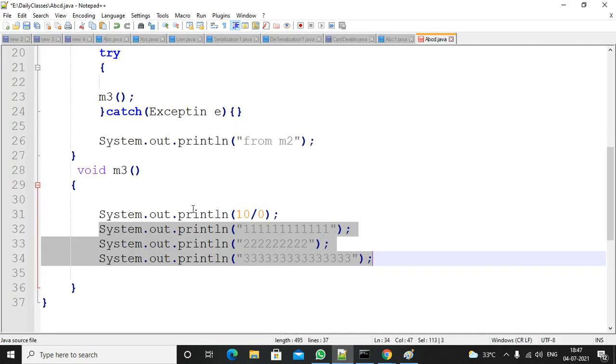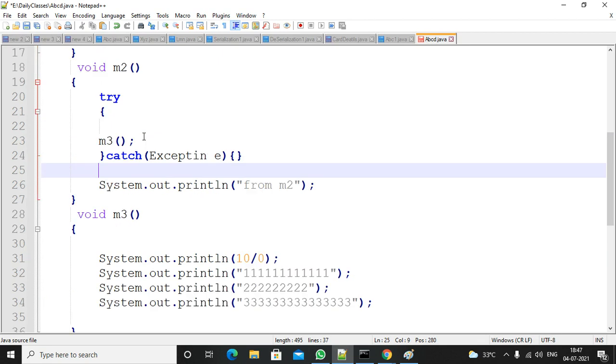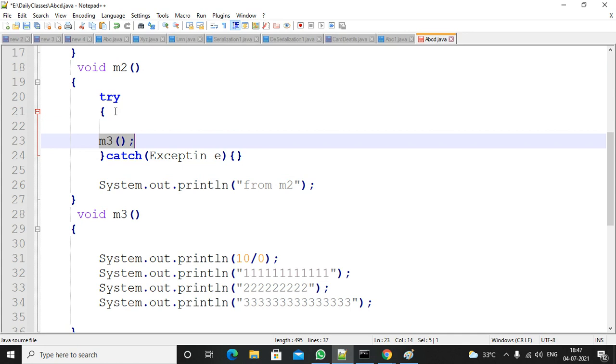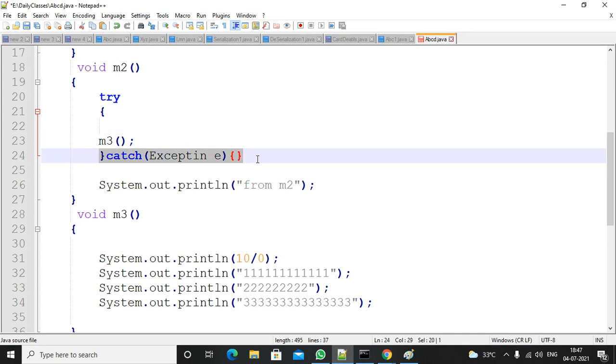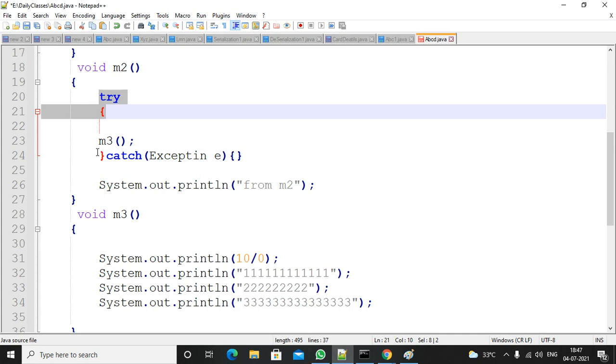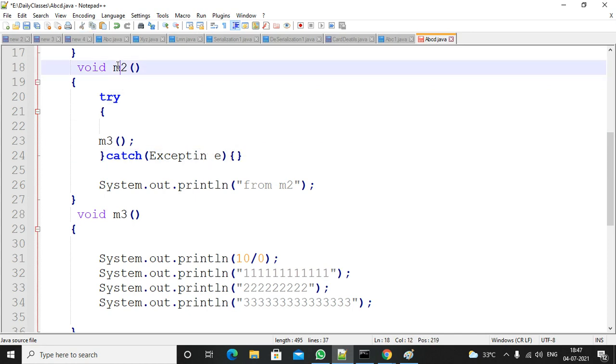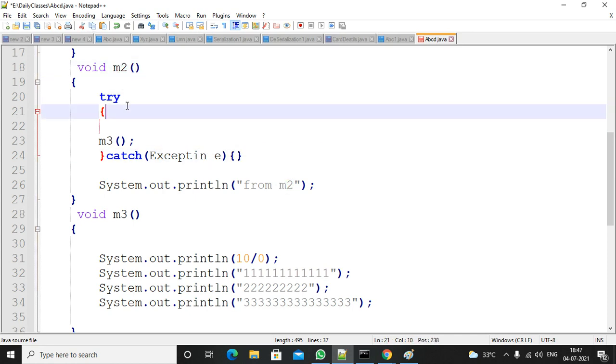It will verify, as part of M2 method where you call the M3 method, whether any exception handling code is there or not. If the exception handling code is not there in M2, then it will terminate M2 method also.